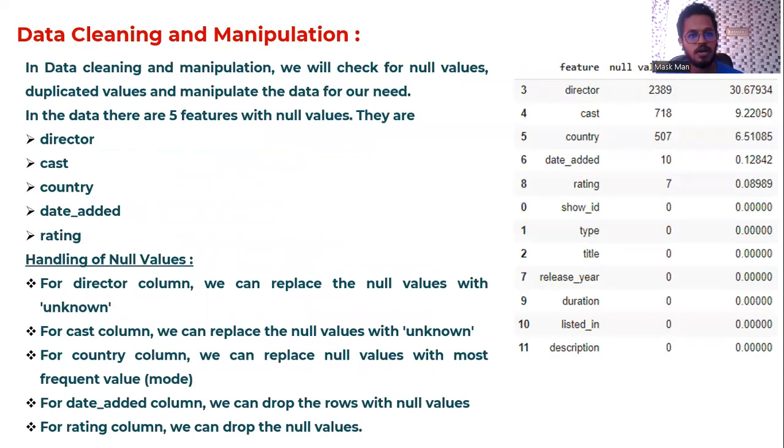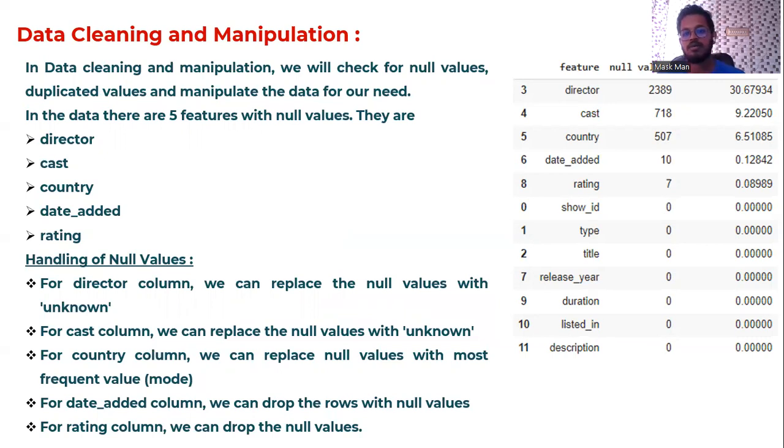After loading and understanding the data, the next step is data cleaning and data manipulation. In data cleaning, we will first check for null values and duplicated values. In our data, there are no duplicated values. And if we check for null values, there are five features with null values: director, cast, country, date added and rating.